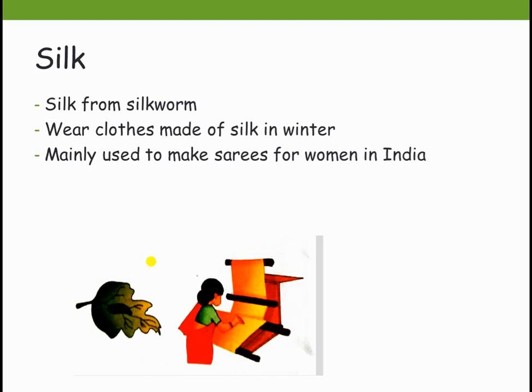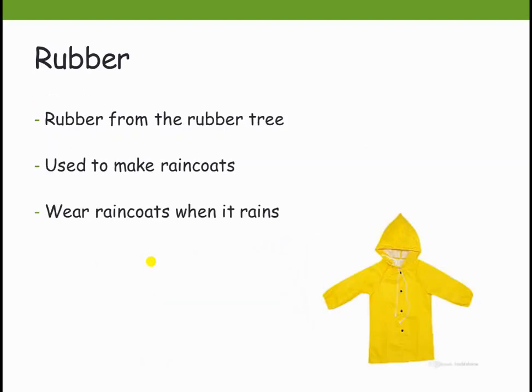We Indians use silk the most. Is it clear, children? Next, let's see rubber. We get rubber from the rubber tree, and rubber is used to make raincoats.